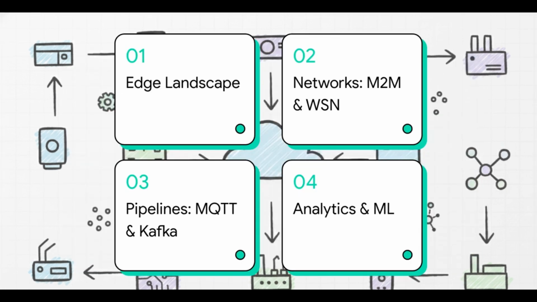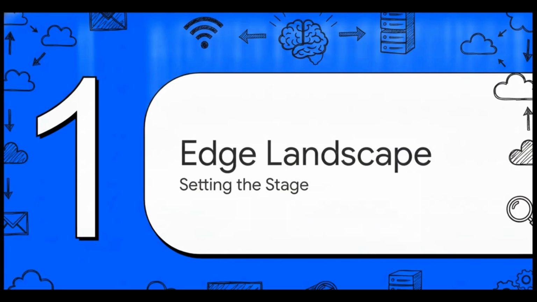So here's our roadmap for today. Number 1, the edge computing landscape. 2, edge networks, specifically M2M and WSN. 3, pipelines, covering MQTT and Kafka. And finally, number 4, analytics and machine learning. Let's dive right in. Section 1, the edge computing landscape.